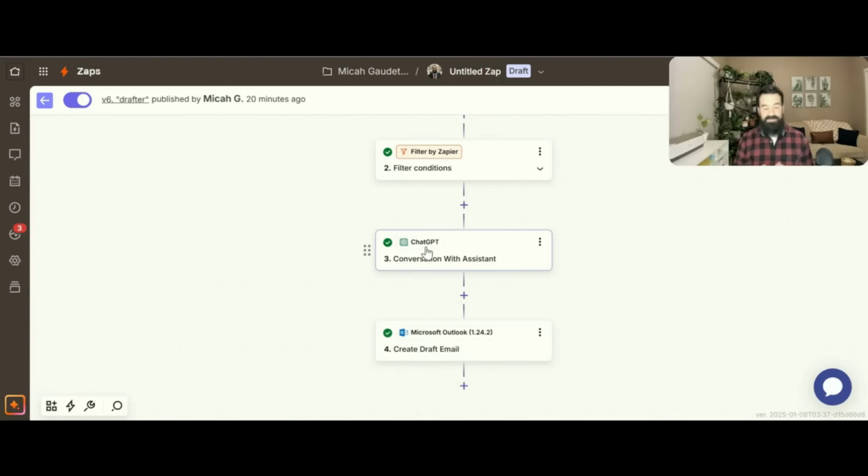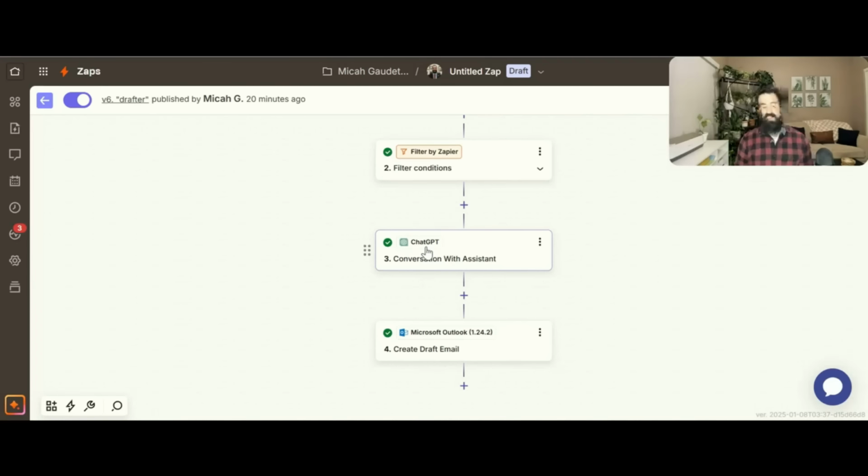Again, pretty simple. This one's 4 different steps, but a great way to save some time. Again, you can do different things too, right? I'm focusing and picking on our vendors who do a lot of great work, but sometimes, as everybody knows, some salespeople can be kind of pushy and a little too much at times, which is just the way it is, right? And so we've got to filter that out. And some things we want to work with, some things we don't want to work with. And so getting some of our time back, that way we don't have to get our emails clogged up or whatnot. We can have a quick response that way.